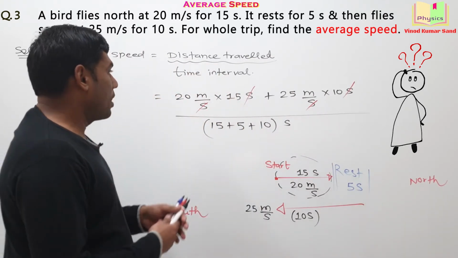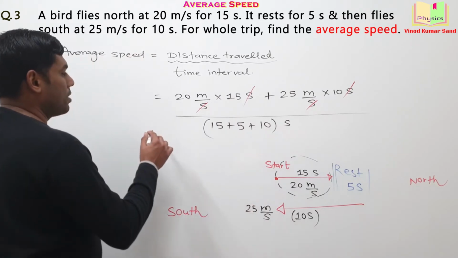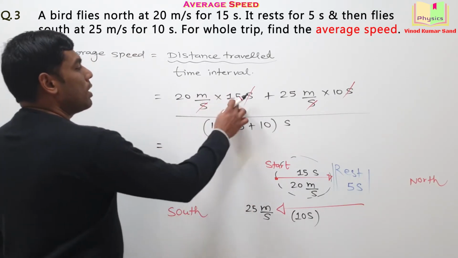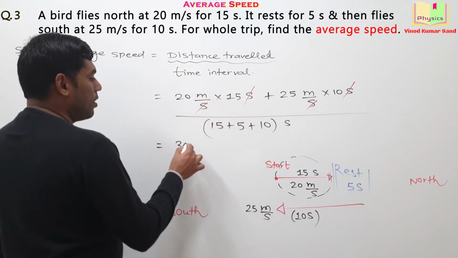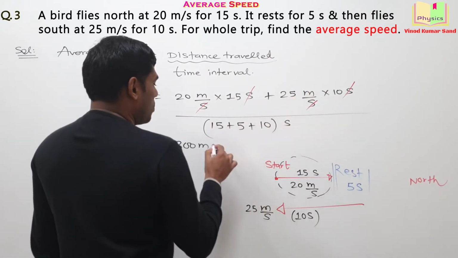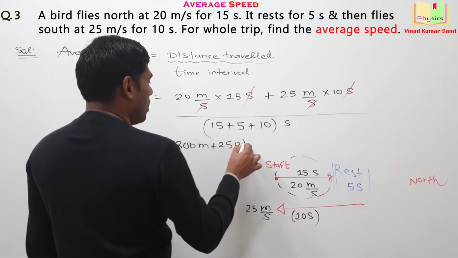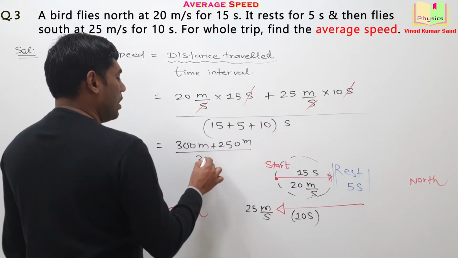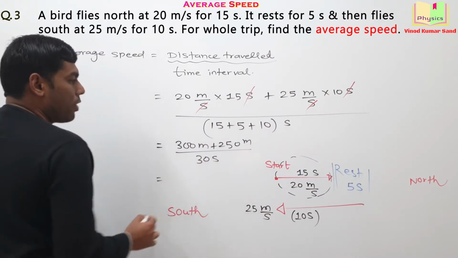So now we can compute it further. It's pretty simple for us now. 20 into 15 means 300 meter, and this is 250 meter divided by 30 second. Let us simplify it further.